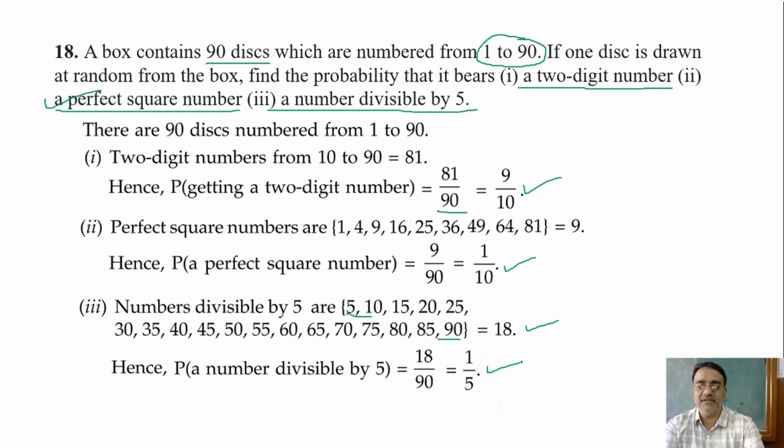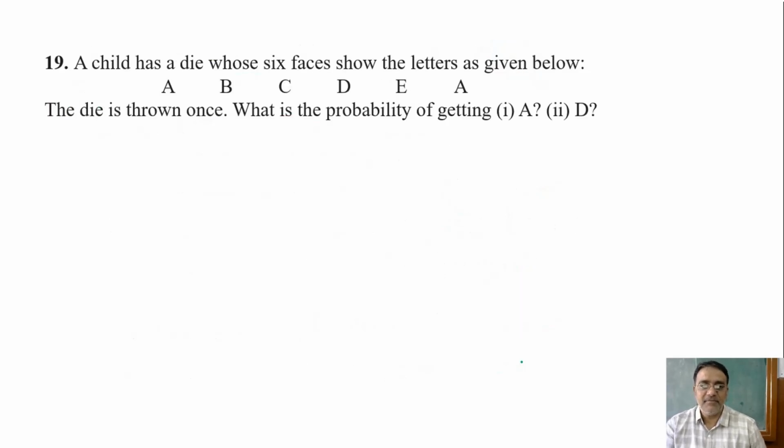Any doubt in this question? No, sir. Okay. Now we are moving towards one more question, the 19th question. After this, the last question I will do. A child has a die whose 6 faces show the letters A, B, C, D, E, A. A die is thrown once. What is the probability of getting A?